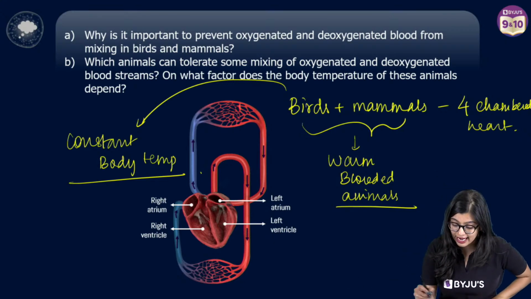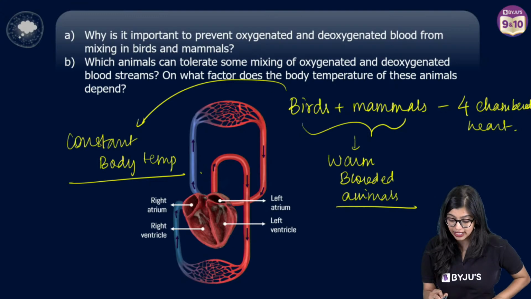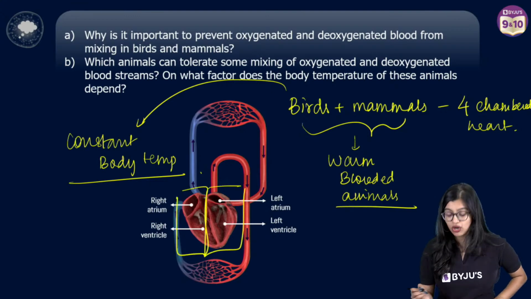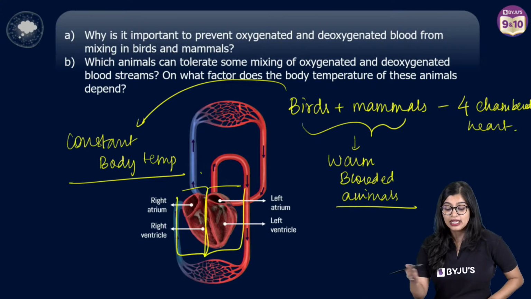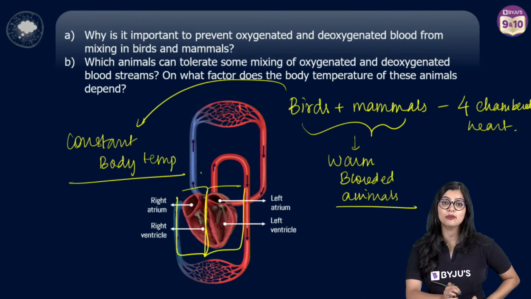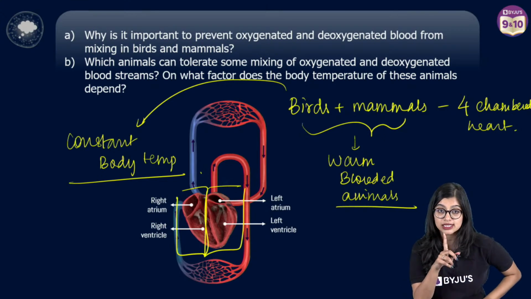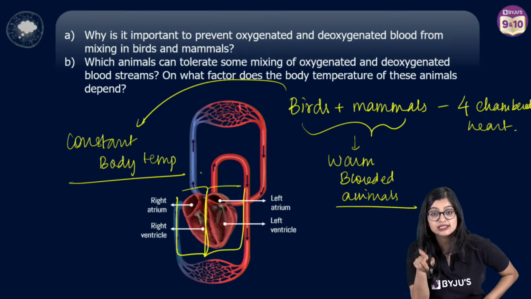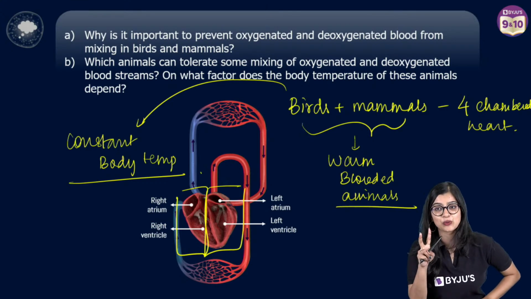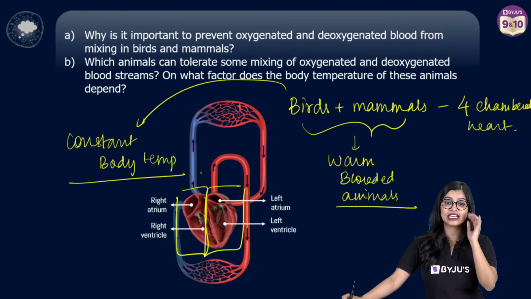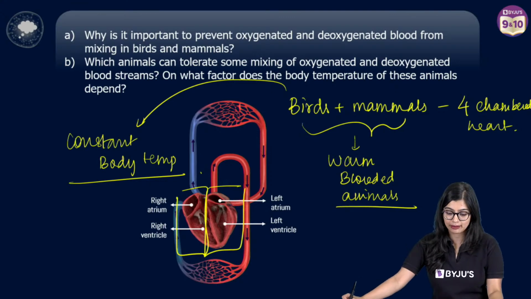So here we see that there is a separation. Because there is no mixing of oxygenated and deoxygenated blood, it helps in maintaining the body temperature, right? So birds and mammals don't perform single circulation; double circulation takes place, where the blood goes through the heart twice, because they need to maintain a constant body temperature.